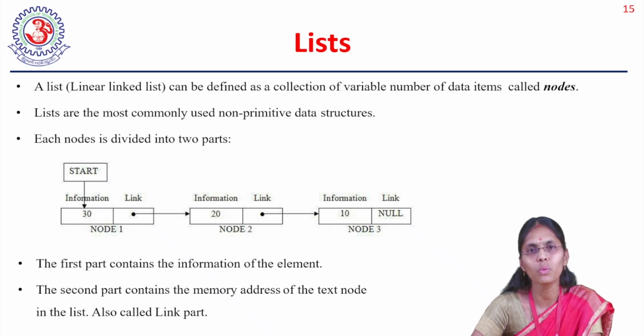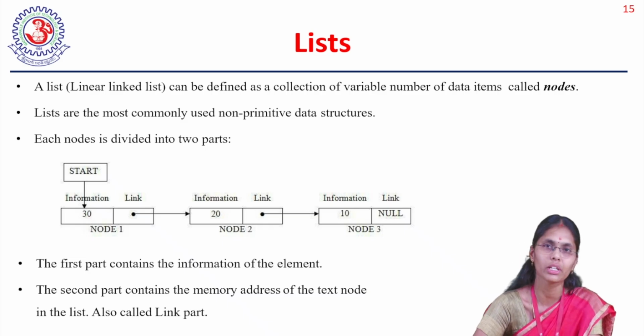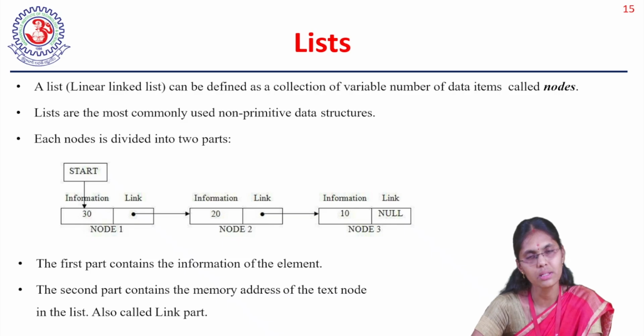So how can I know where the entire list starts? Where I have the head node or the start node, that is known as the start of the linked list. All the information will be presented in terms of nodes. What is a node? A node contains one data item and one reference pointer. That is what is called one node. So this is node one. It contains one piece of information, and it contains one link. That link gives you the address of the next variable. That is actually a pointer variable that contains the address of another variable. What is that other variable? The next element in the entire sequence.